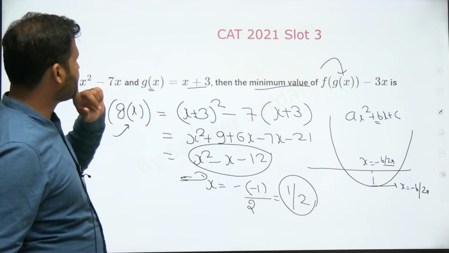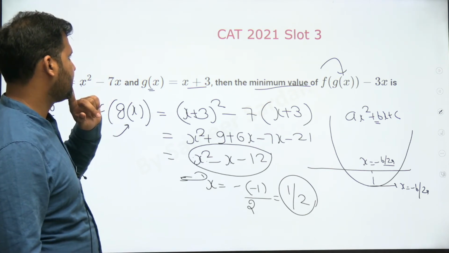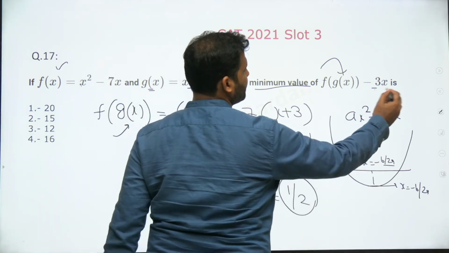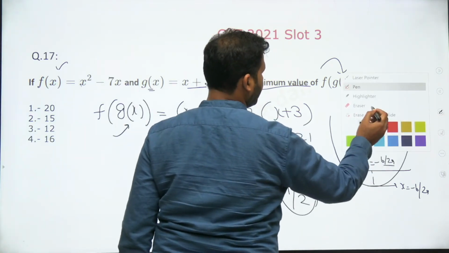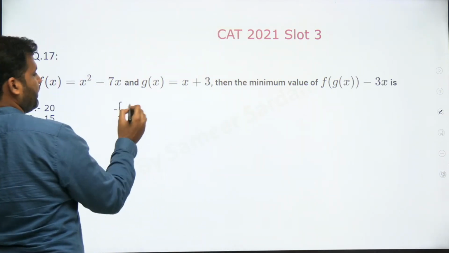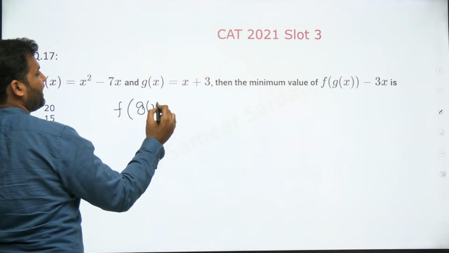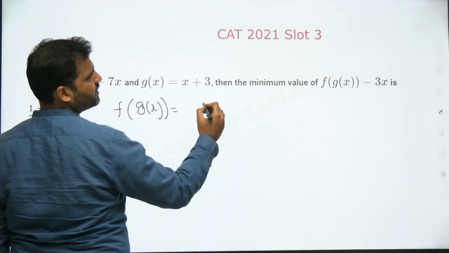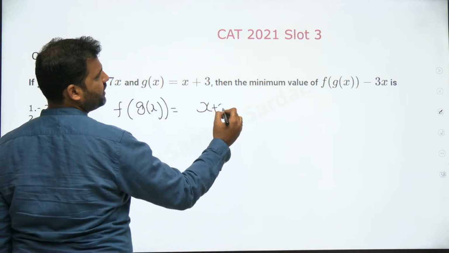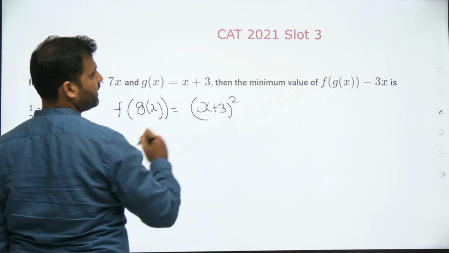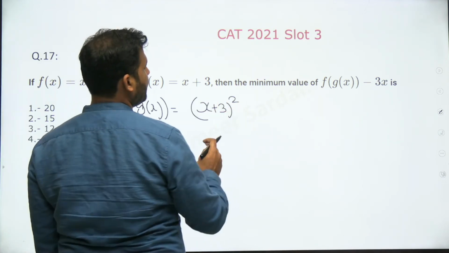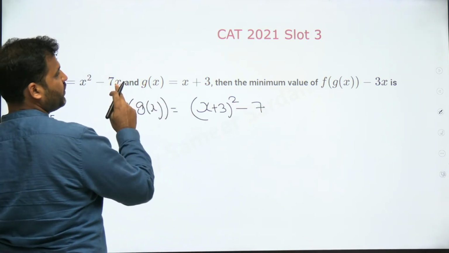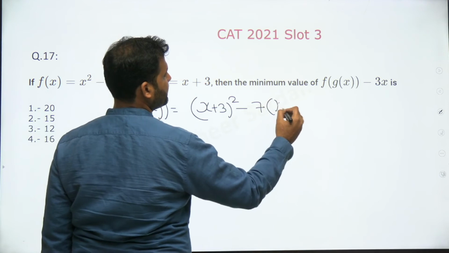Okay, let's check it. Are we making any mistake? Okay, right. This is not 7x, this is 3x. Let me do it again. So guys, f of g of x will be equal to x squared, that means x plus 3 whole square, minus 7 times x. x is g of x, which is x plus 3.